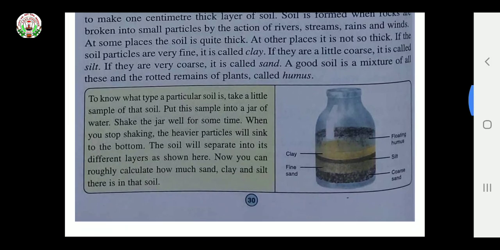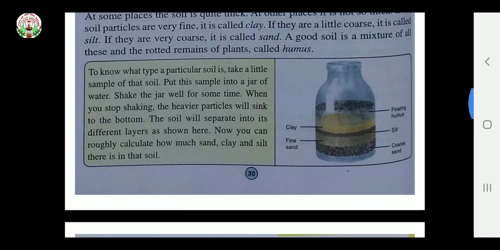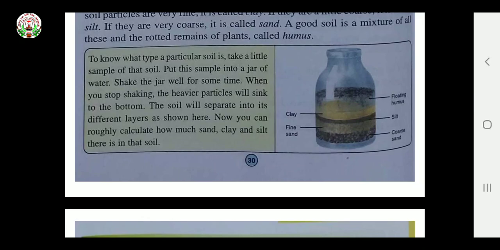If the soil particles are very fine, it is called clay. If they are a little coarse, it is called silt. If they are very coarse, it is called sand. A good soil is a mixture of all these and the rotted remains of plants called humus.